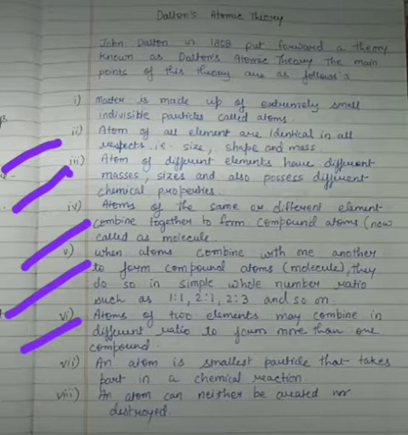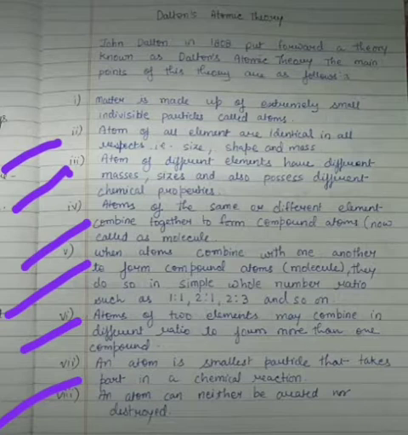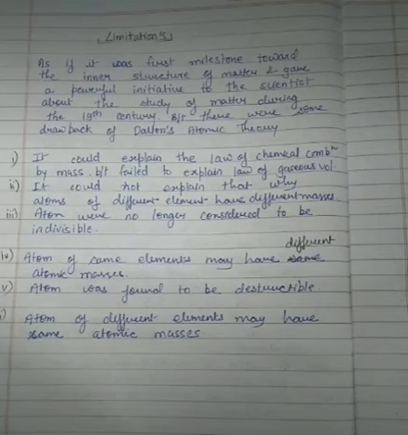Then he said that an atom can neither be created nor destroyed. Basically this statement says that an atom cannot be destructed. Okay, but now in modern practice you have seen that from nuclear reactions, from bombarding, we can destruct the atom. Okay, so this is about Dalton's theories, and they have limitations. So let us see the limitations.